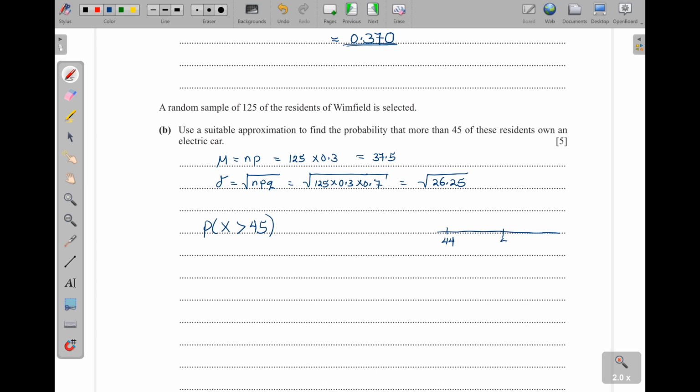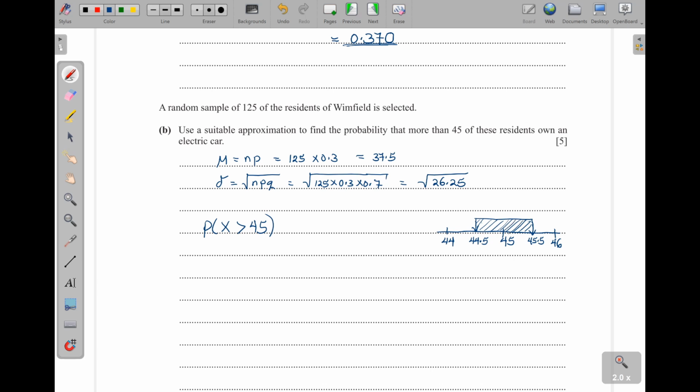I've always shown you in the videos that we have done before, every time there is this approximation, where it comes from, why we add a 0.5, why we subtract a 0.5. So if I have 45 here, and then there is 46 here, 45 ends at 45.5, because when you round off 45.5 to the nearest whole number, you get a 46, okay? But then it starts at 44.5. When you round this 44.5 to the nearest whole number, it will give you the 45. So all of the numbers within this region will give us a 45 when we round them.